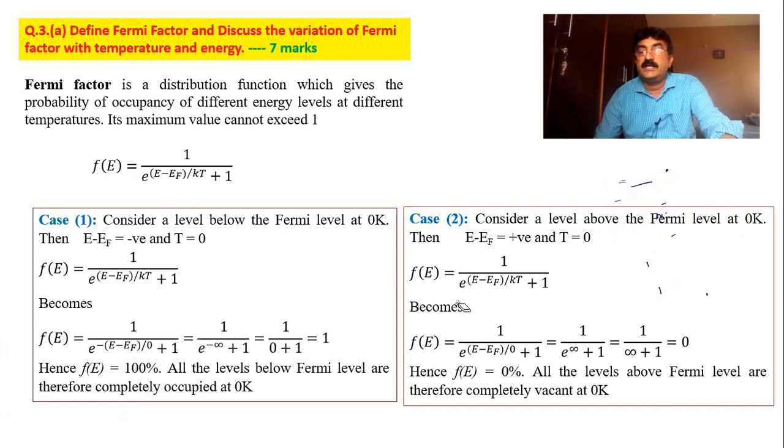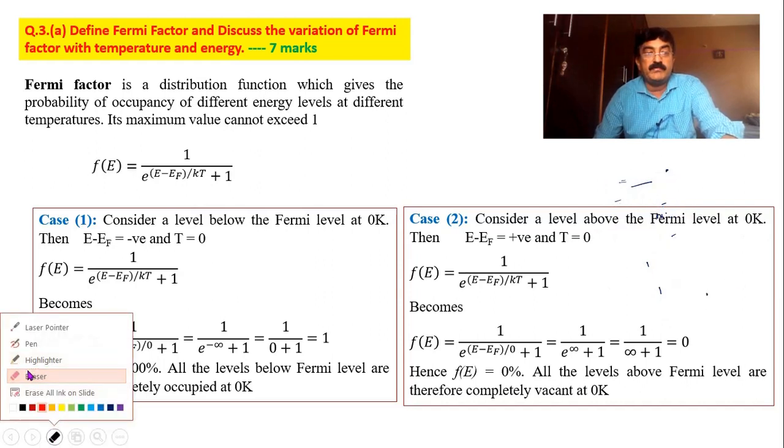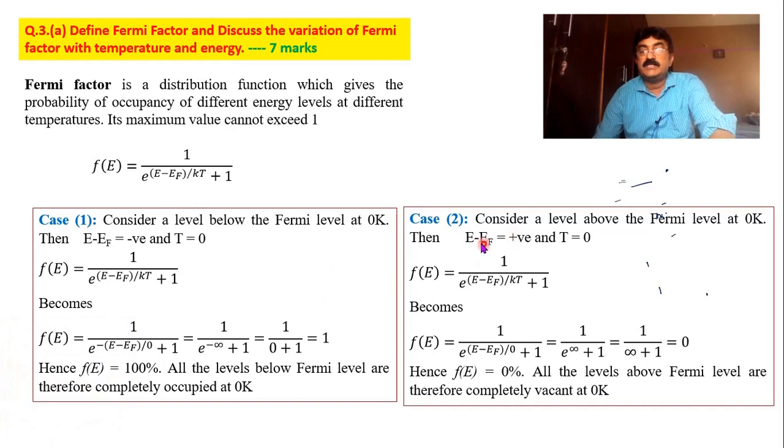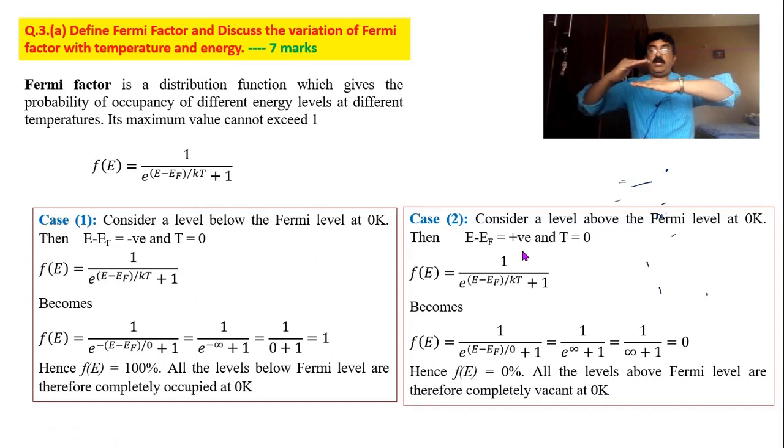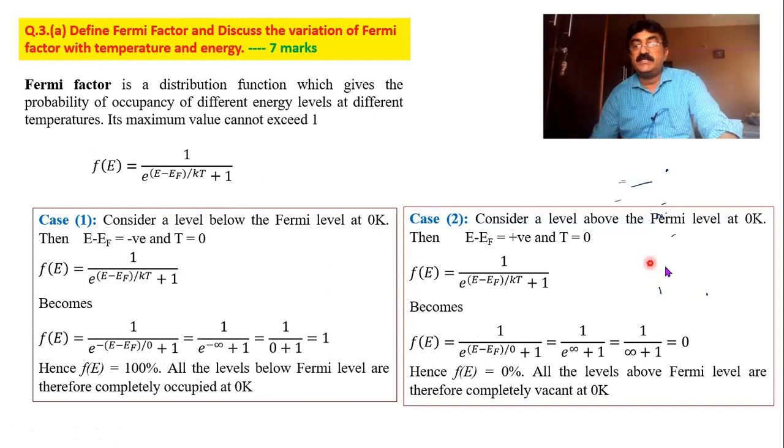Now consider a level which is above the Fermi level. Above the Fermi level means E minus EF is positive. This is the Fermi level; below means negative, above means positive. Still, T is 0. Temperature is 0. Now it is 1 by e to the power of something by 0. Something positive by 0 is positive infinity.